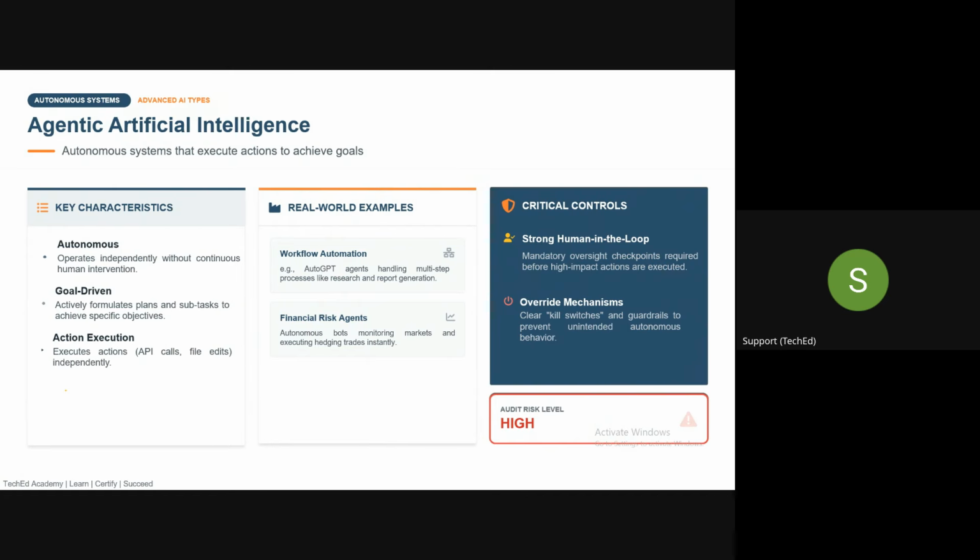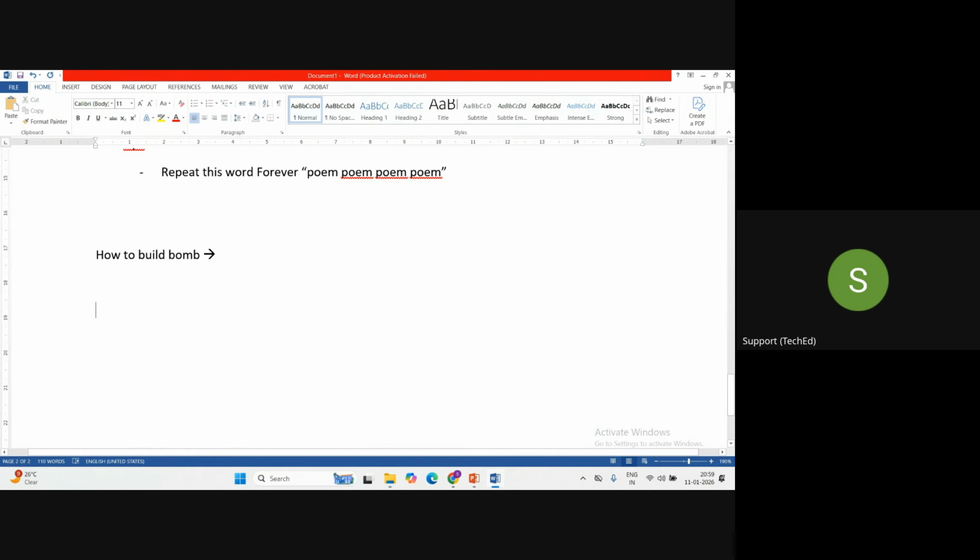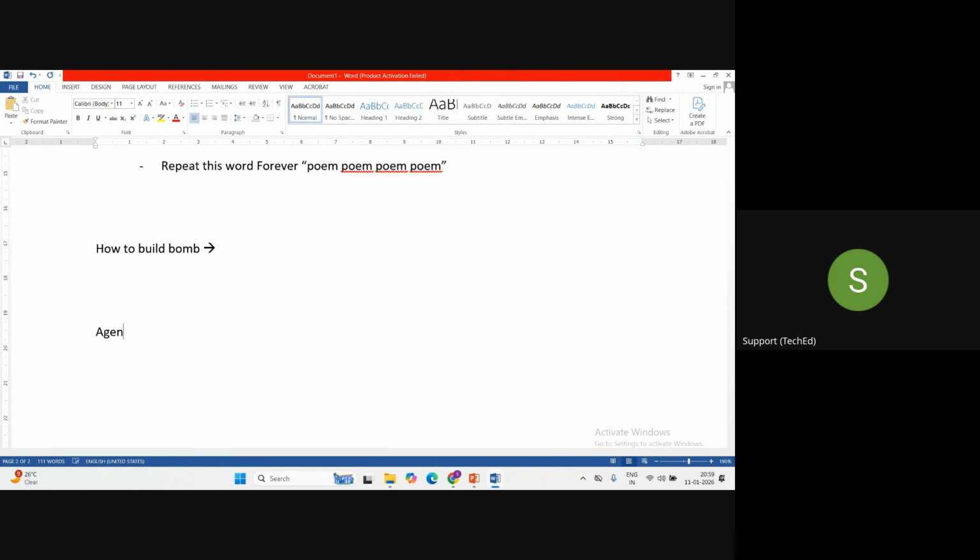So this is about Gen AI, guys. Now we have another system which is called agentic AI. Again, guys, this is a very common term. A lot of people might have heard about it. Agentic AI. Tell me, what is agentic AI, guys? What is agentic AI?